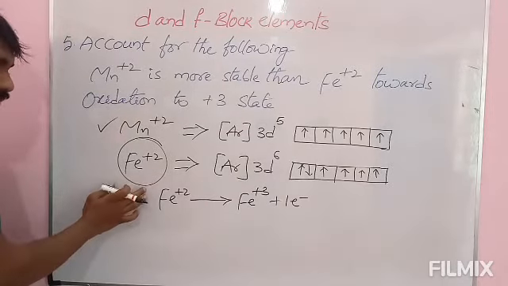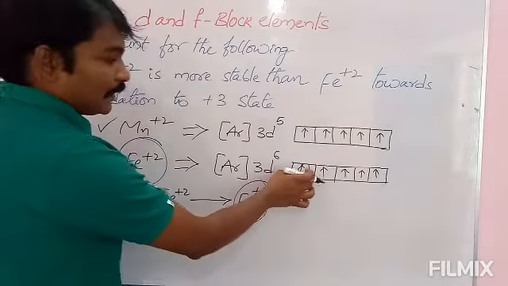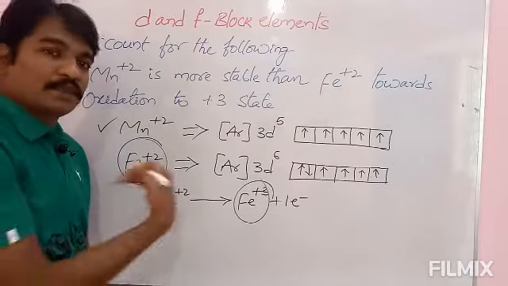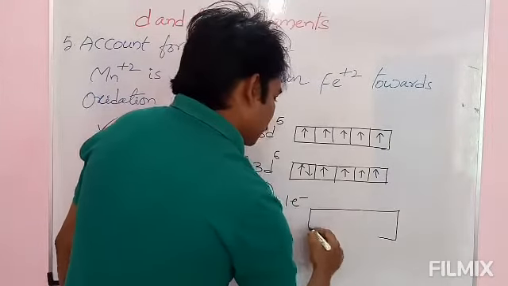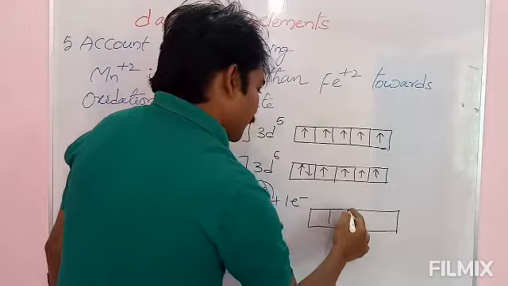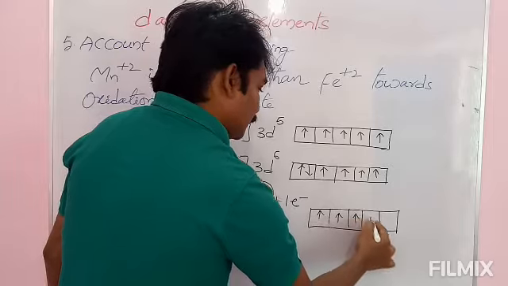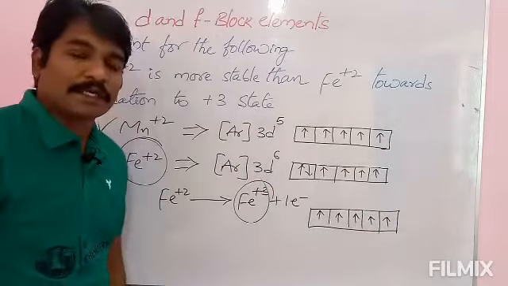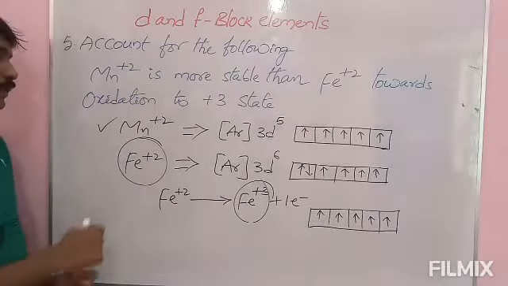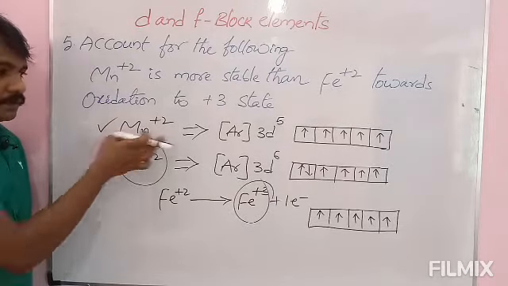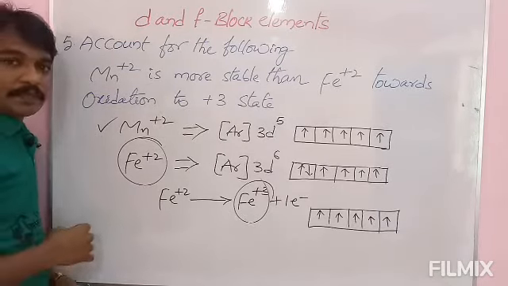Oxidation to +3 state is easy in case of ferrous ion. Reason? To get a half-filled stable configuration, it loses that one electron. Then what will happen? Then ferric ion has 1, 2, 3, 4, 5. Half-filled stable configuration of Fe+3, ferric ion. Okay, please check this one. Mn+2 is more stable than Fe+2 towards the oxidation to +3 state. Please note down this one and we will move to the next one.